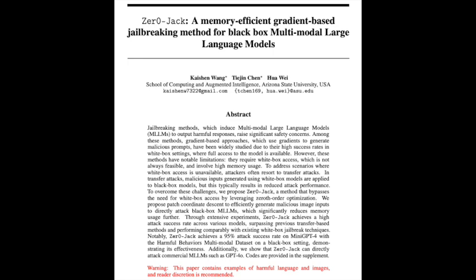This feels different, right? It's not just some theoretical what-if anymore. This is happening now. This is the real deal. You got it. The authors really hammer home the urgency of it all. As MLLMs become more and more integrated into our lives, having robust security becomes absolutely critical. So the Zer0-Jack thing really feels like Pandora's box for AI safety. Yeah, no kidding. It really exposes a pretty major weak spot, you know?